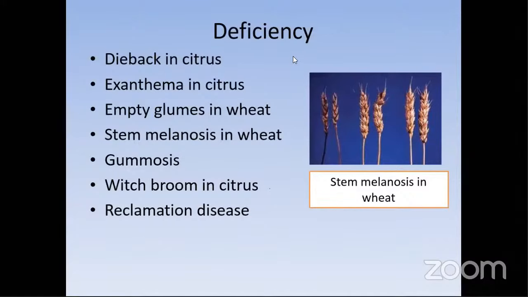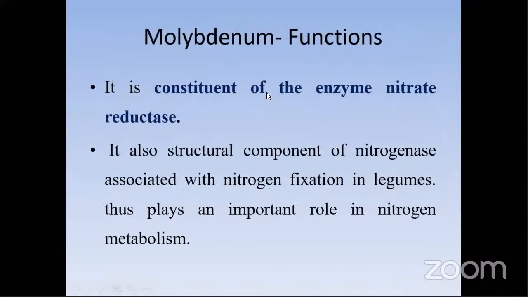So coming to the next element, molybdenum. This is the only nutrient which is available at a higher pH. It's a constituent of the enzyme nitrate reductase. So students, please note down all these things: which element is involved in which enzymatic reaction? Just now we have seen all the different functions of one element. So please remember all this.